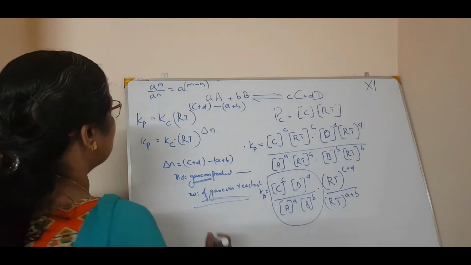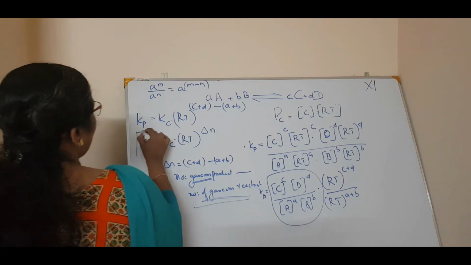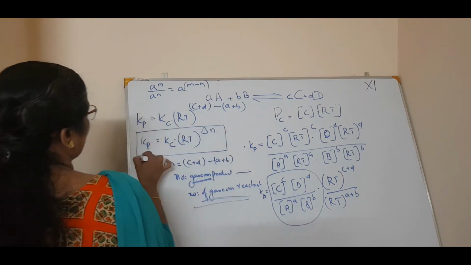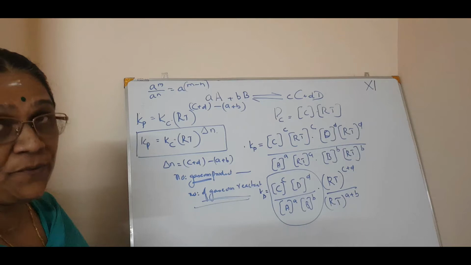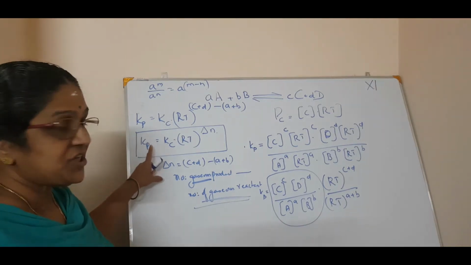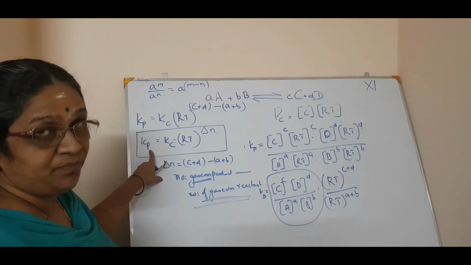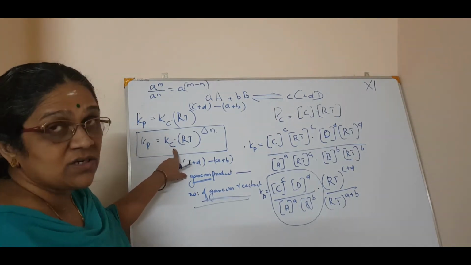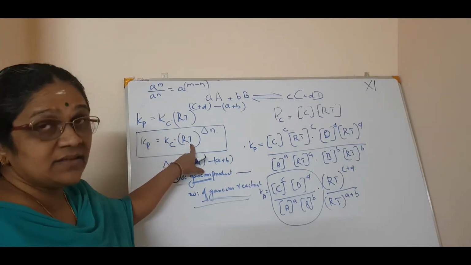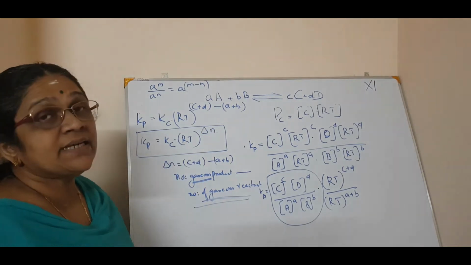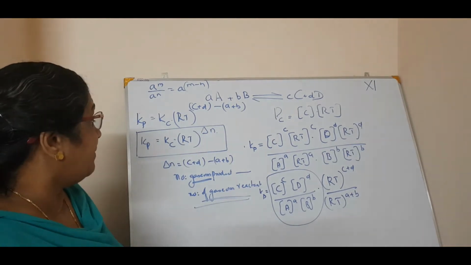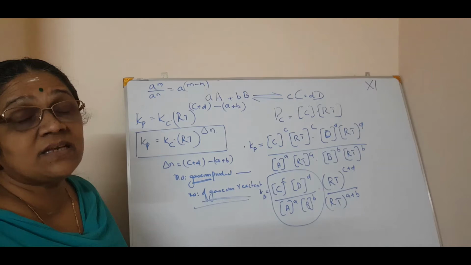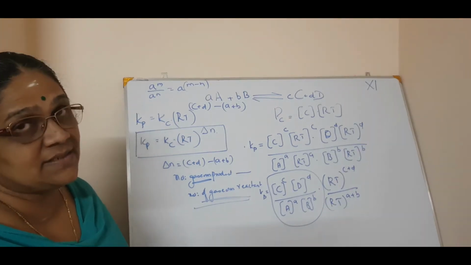Correct? So this is the generalized equation. For any given homogeneous equation, Kp, the equilibrium constant at pressure, is equal to the equilibrium constant at concentration, Kc, into RT, that is a constant, raised to delta n. Delta n is the number of gaseous product minus number of gaseous reactants.